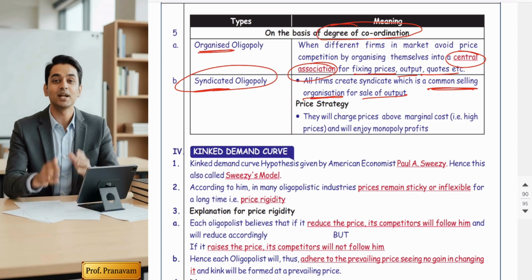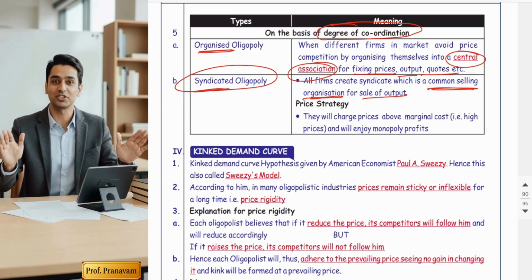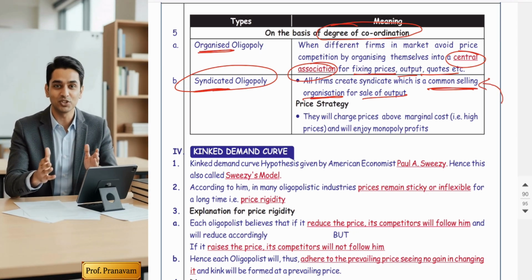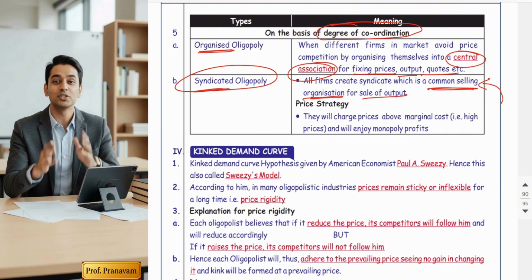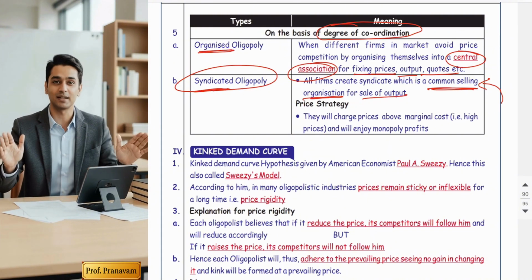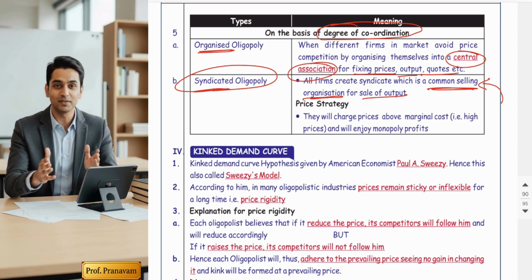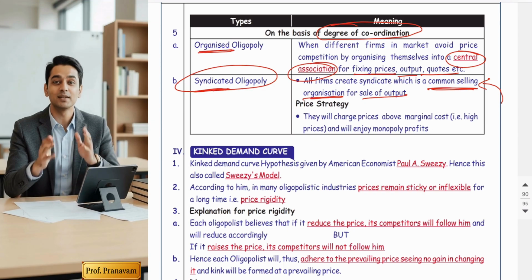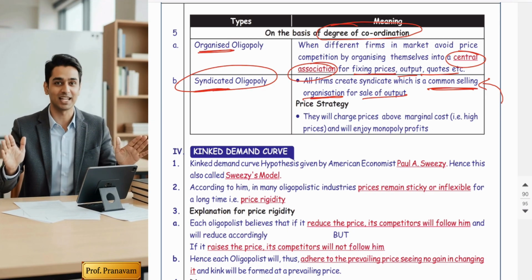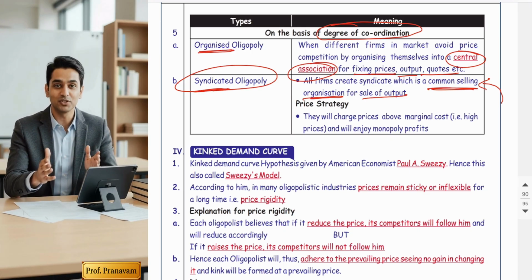Now, all the sellers who are producing the goods will not sell directly to the consumers. They will sell their products to this common selling agency, and this common selling agency will sell those goods in the market. So for the market, they are actually enjoying monopoly. So friends, I can say that oligopoly can be cooperative or competitive, but either way, it is always interdependent.